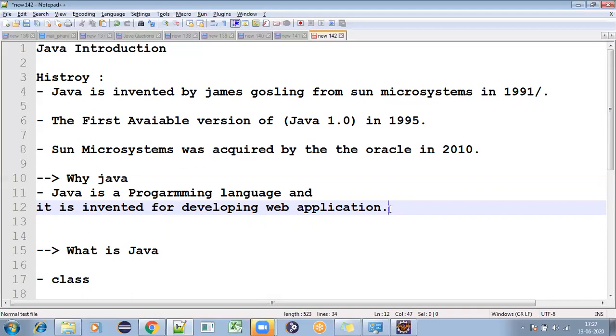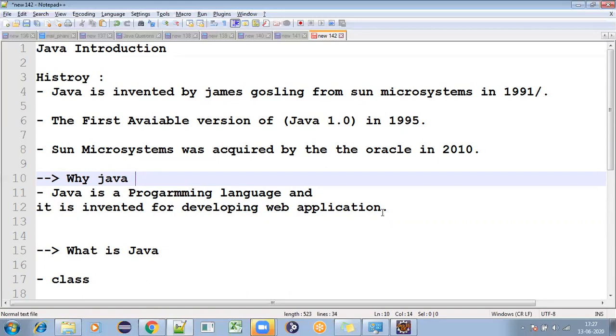In the market you also have .NET and PHP, and Python, which we discussed. These all are languages only. So many languages are there, but why are we choosing Java? We'll understand slowly. But Java is a programming language invented for developing web applications. This is the main concern for which these people invented it.